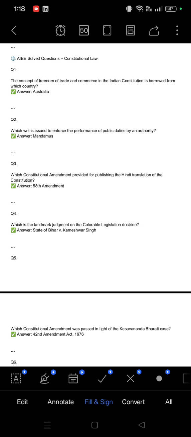So let's go. Number one, the concept of freedom of trade and commerce in Indian constitutional law is borrowed from which country? The concept of freedom of trade and commerce is borrowed from Australia.